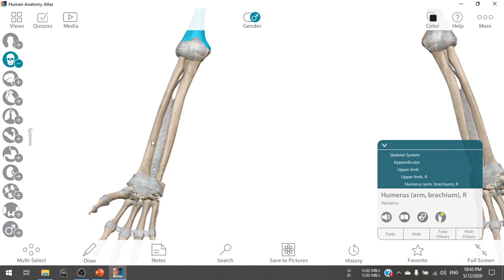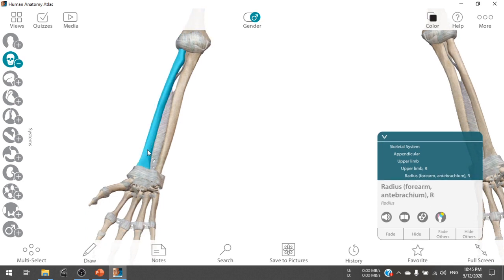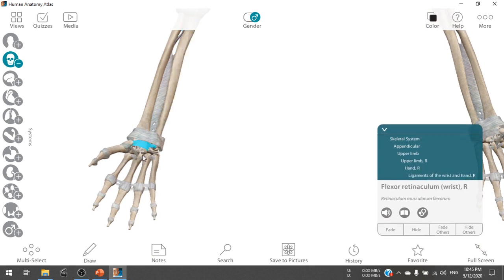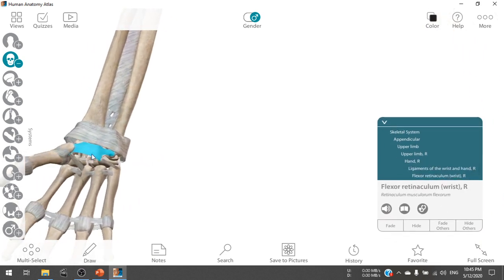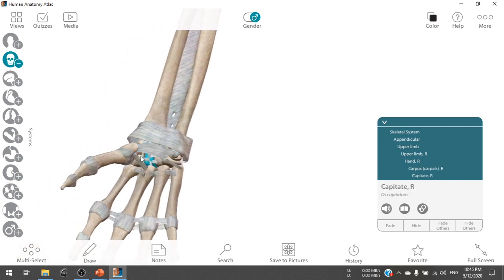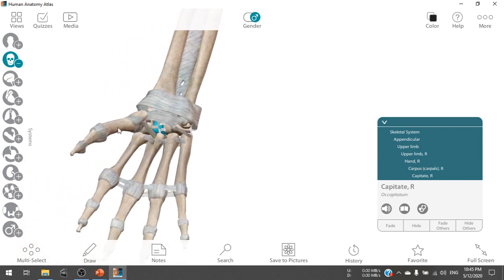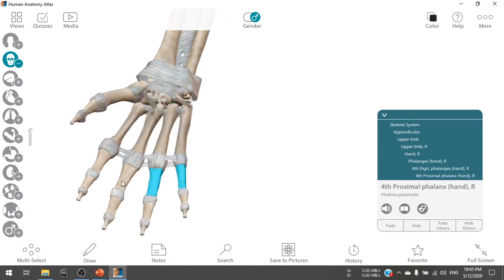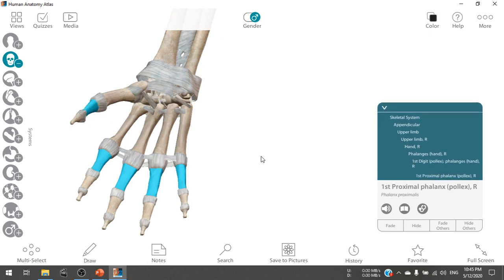The bone in line with the thumb is called the radius, and the other bone is called the ulna, in line with the smallest finger. Inside this bandage ligament there are carpals. At the bottom of them there are 5 metacarpals, and at the bottom of these there are 5 phalanges.